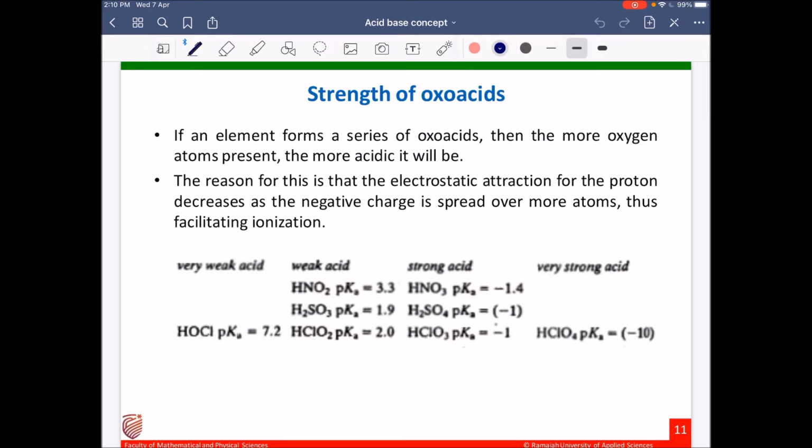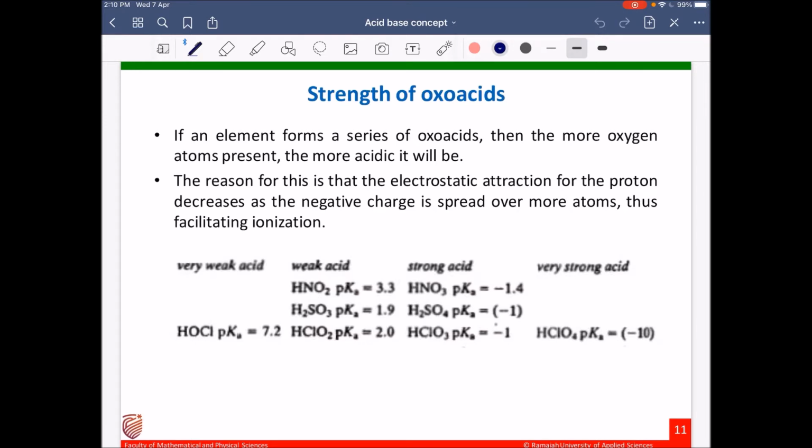Strength of oxo acids: if an element forms a series of oxo acids, then more oxygen atoms are present. Oxo acids means the acids which contain oxygen atoms. The more oxygen atoms present, the more acidic it will be. The reason for this is that the electrostatic attraction for the proton decreases as the negative charge is spread over more atoms, thus facilitating ionization. So more oxygen atoms, more ionization.